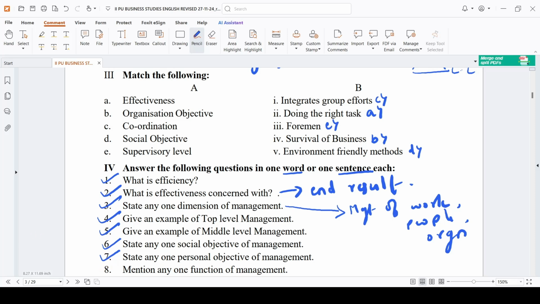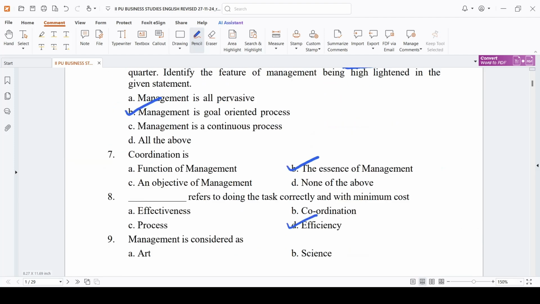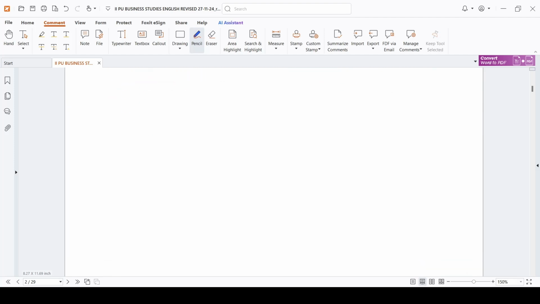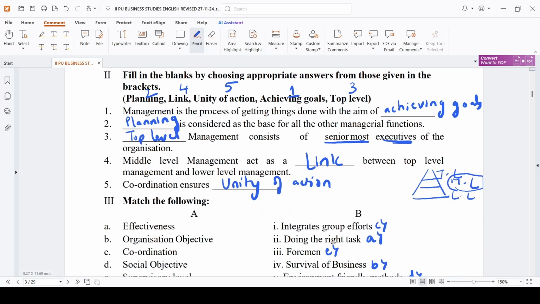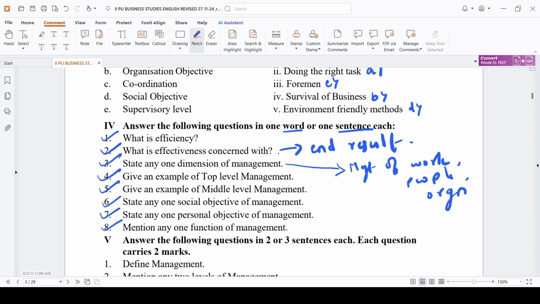Mention any one function of management. Functions of management: planning, organizing, staffing, directing, controlling. These are the 1 mark questions, answer in a word or answer in a sentence, for your first chapter. Hope you have understood everything. MCQs we have discussed. 10 MCQs, 5 fill in the blanks, 5 match the following, and 8 answer in a word or answer in a sentence.